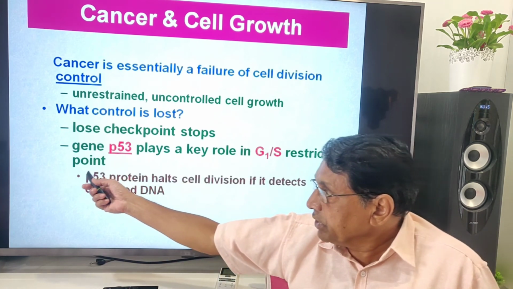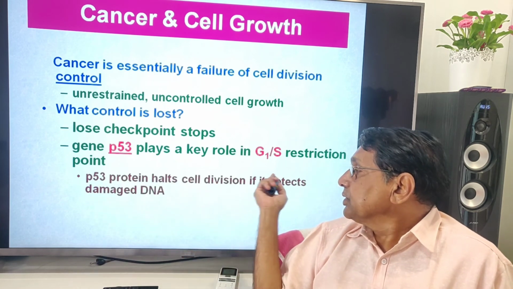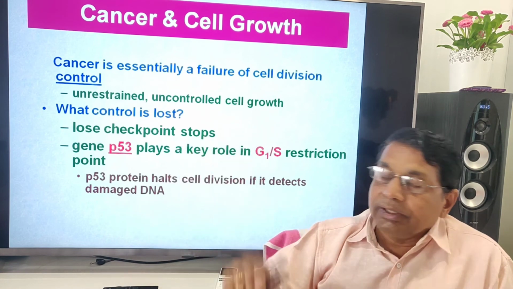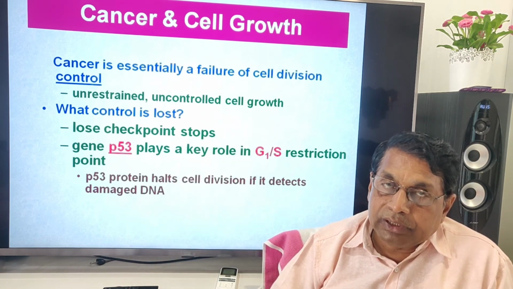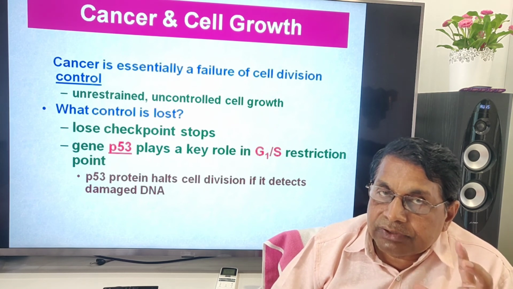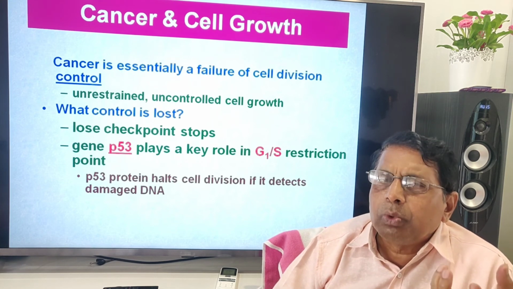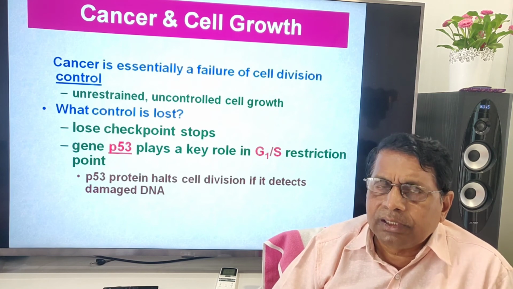P53, policeman, guardian of the genome, protein, halts cell division. It detects the damaged DNA. P for protein, 53 is the molecular weight. This detects whether there is any damage in the DNA. That is the most important thing. For everything, the DNA should be normal.